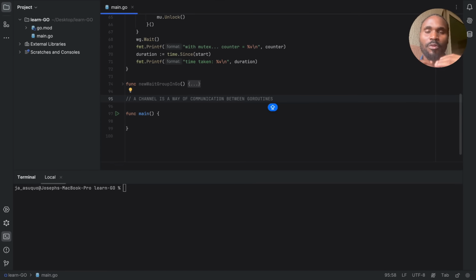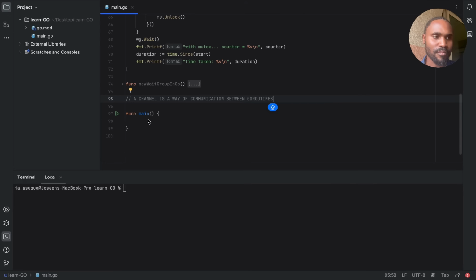We can actually refactor our code to not use mutex, to use just channels and wait group, of course, to wait for all the Goroutines to finish running. You can use channels to send information to and fro from one Goroutine to another without having to use mutex. And today we are going to try and refactor that.